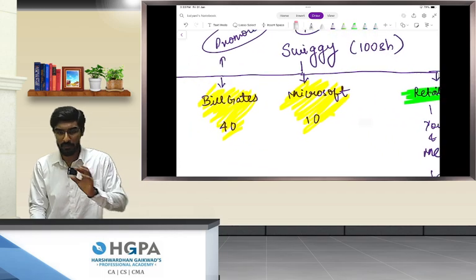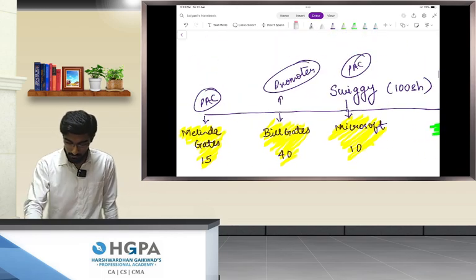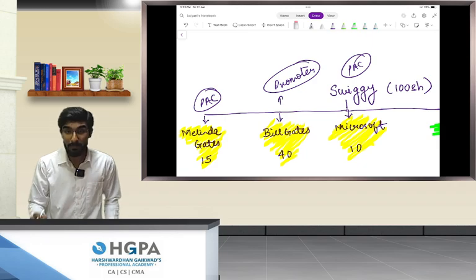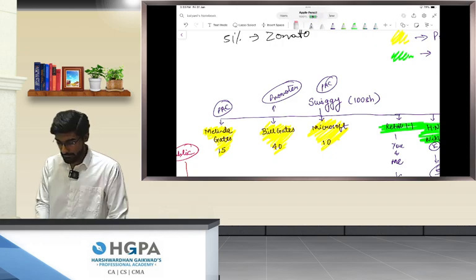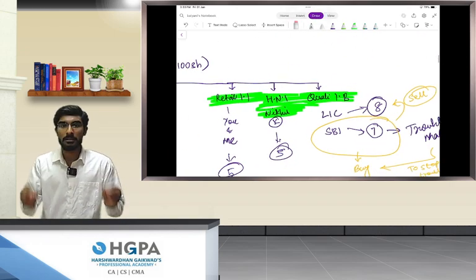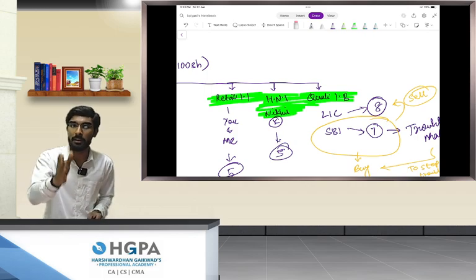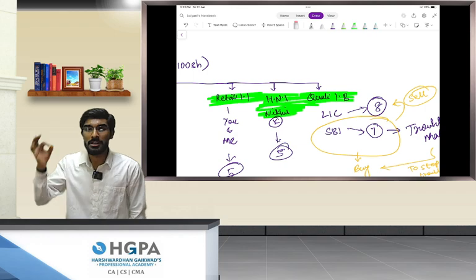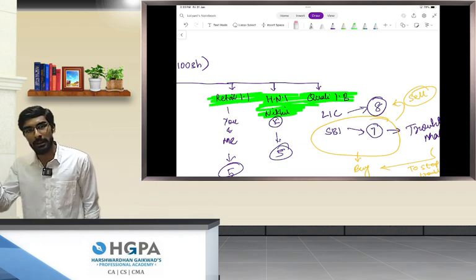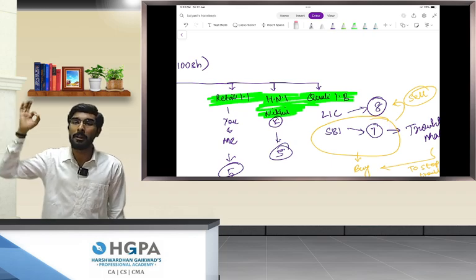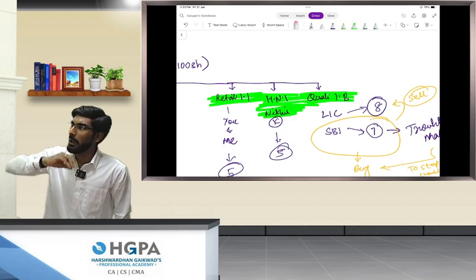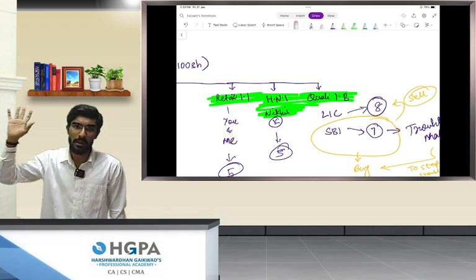Microsoft owns 10% shares. These people are promoters and these 2 are persons acting in concert. Now, who are the public who hold 25% shares? Number 1 is retail individual investors like you and me. Number 2 is high net worth individuals like Nikhil Kamath, and number 3 is big players like qualified institutional buyers such as Life Insurance Corporation and SBI.